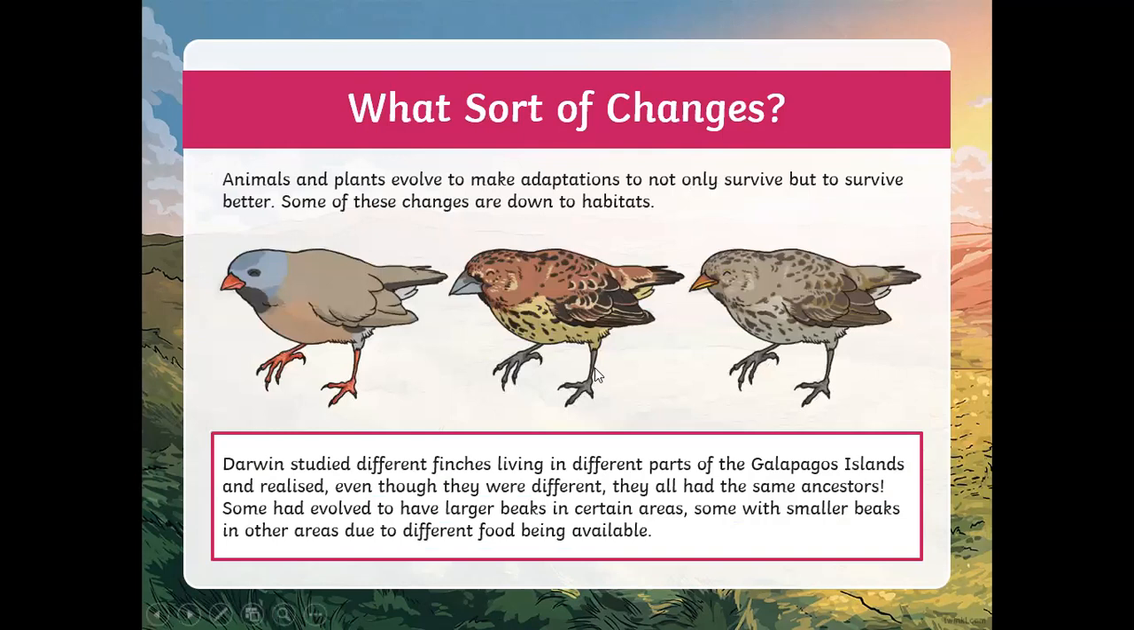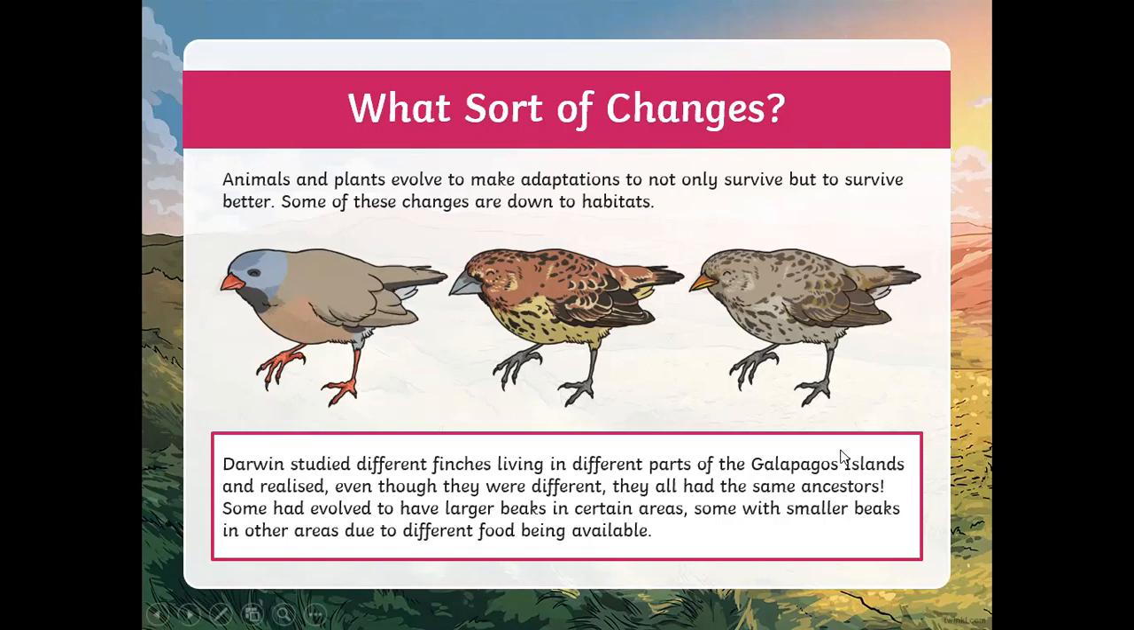So the way that Darwin found this out was specifically through different finches living in different parts of the Galapagos Islands. So here we are. These are all finches, but they're different variations of the finches. But you can notice they all look slightly different. They're different colors, different sized beaks.